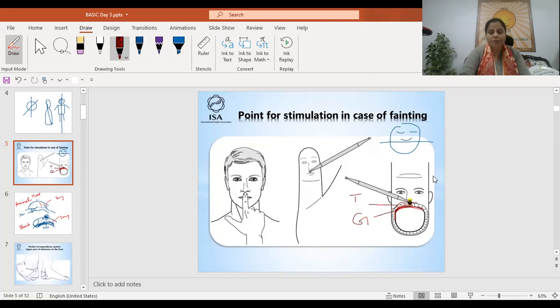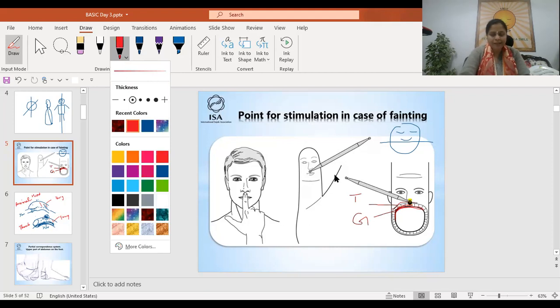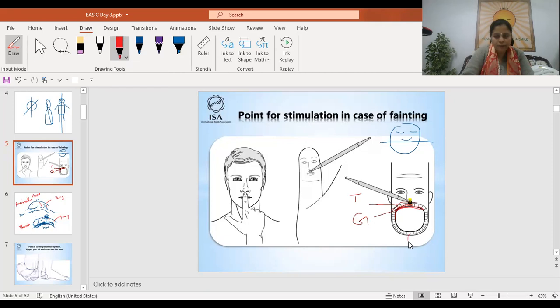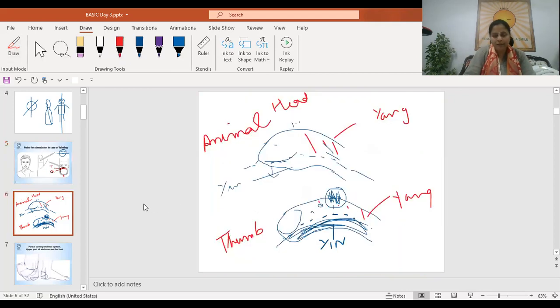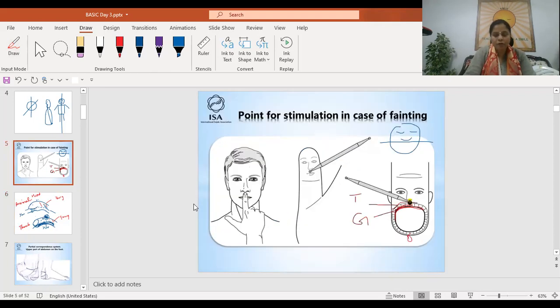And also for aphasia, loss of speech, this point is very important. Loss of speech because of trauma, this point. Yes, this tip point. Like GV20 in this thumb, you will find this top point. So this area, this point, you can see this point. You can stimulate it for loss of speech. Very good results come in this case.